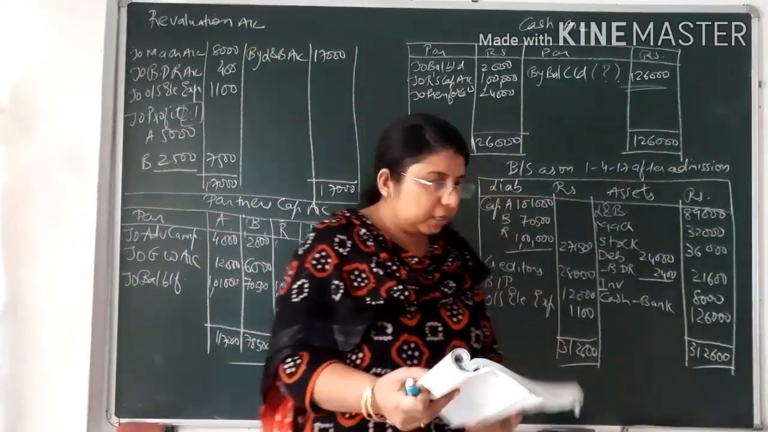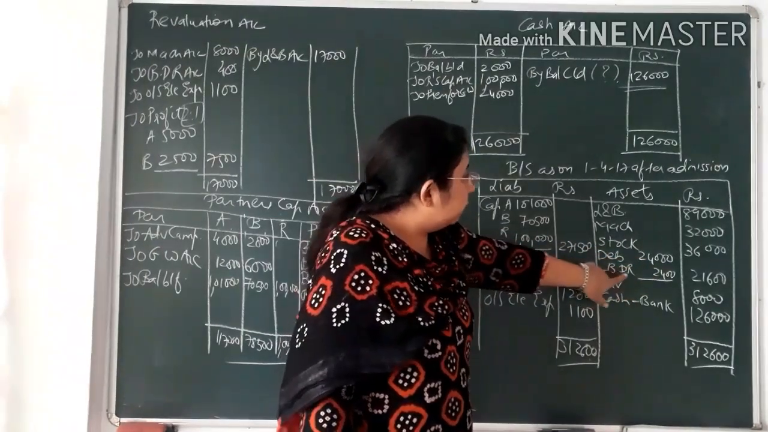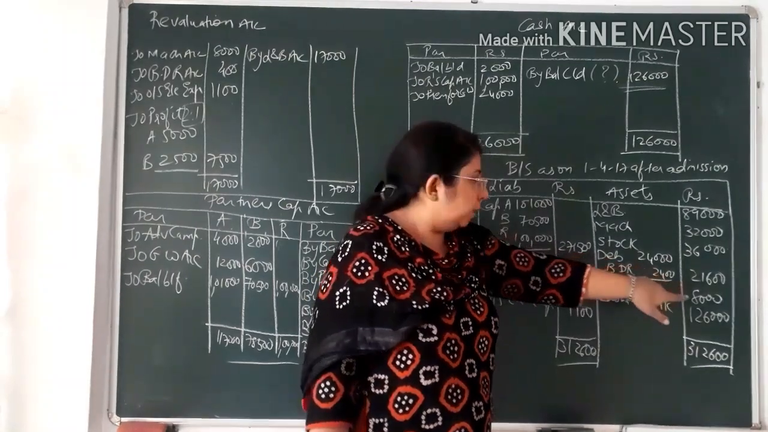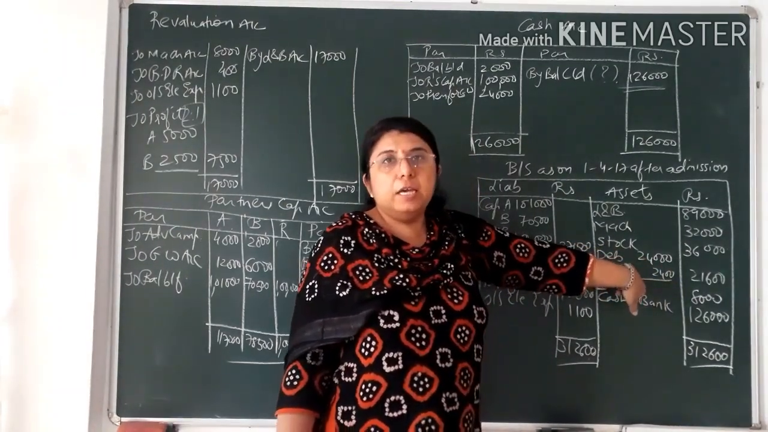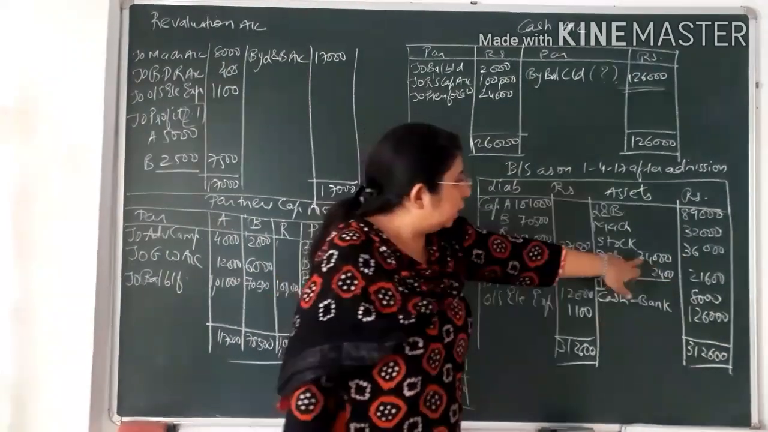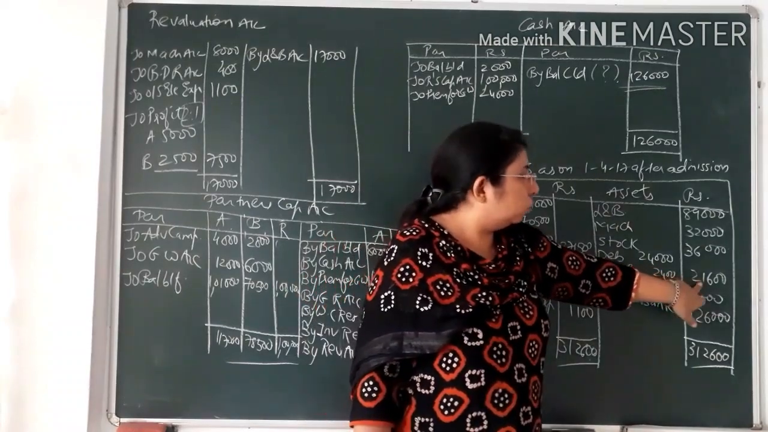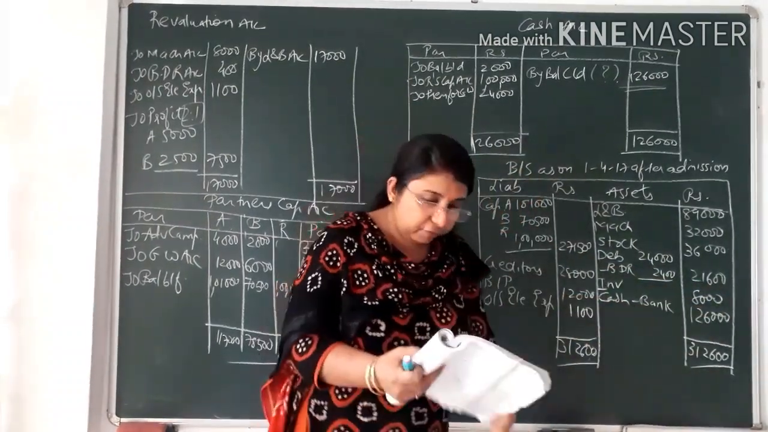Then afterwards debtors. See, I have written 24,000 as in the old balance sheet, but now bad debt reserve, instead of 2,000, I have written over here 2,400, because 10% BDR we have to maintain as it is written in the adjustment. So 24,000, 10% would come to 2,400. So after subtracting, it would come to 21,600. Next, that is investment.